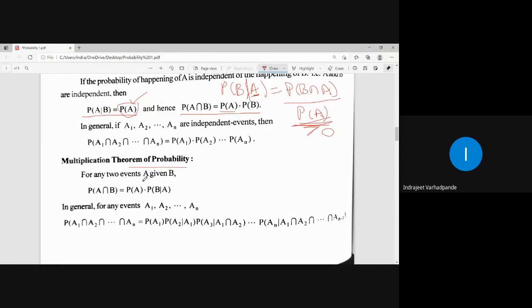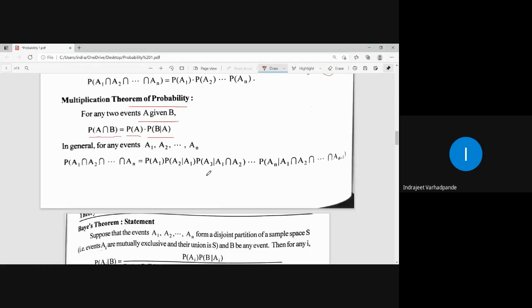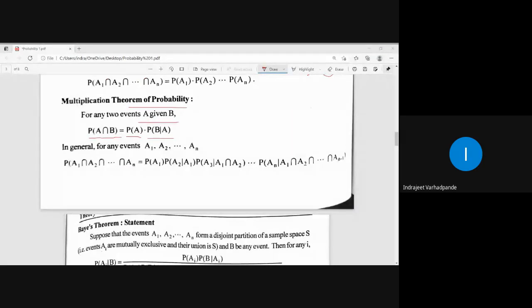For any two events A and B, probability of A intersection B will be P of A into P of B given A. You can see this, P of A intersection B will be P of B given A into P of A. This can be multiplied together and we have the multiplication theorem for two particular events. I hope this much is clear to everybody, as this is just the background of probability, what you have learned up till now.